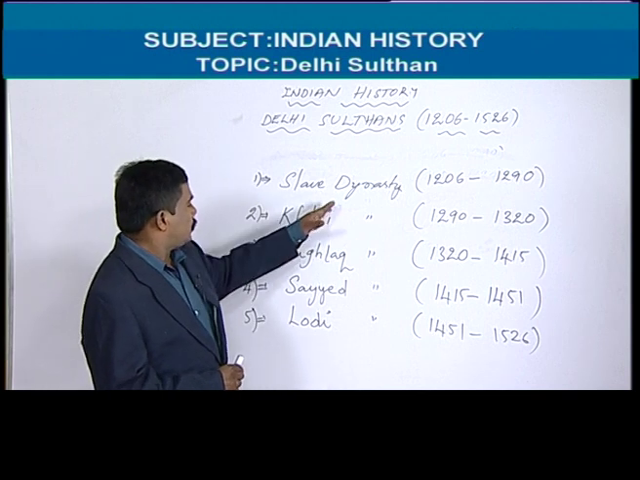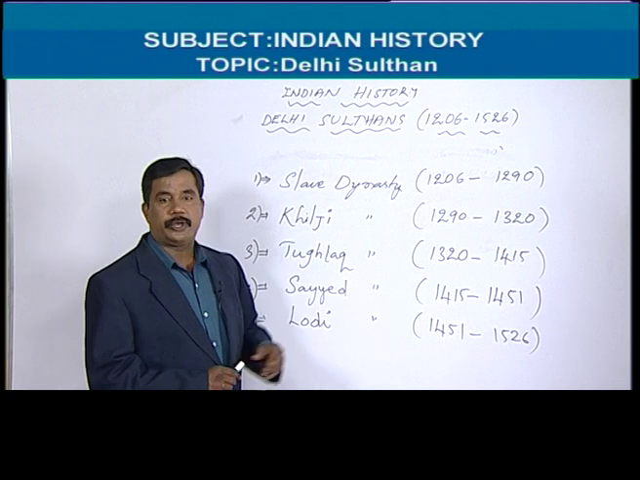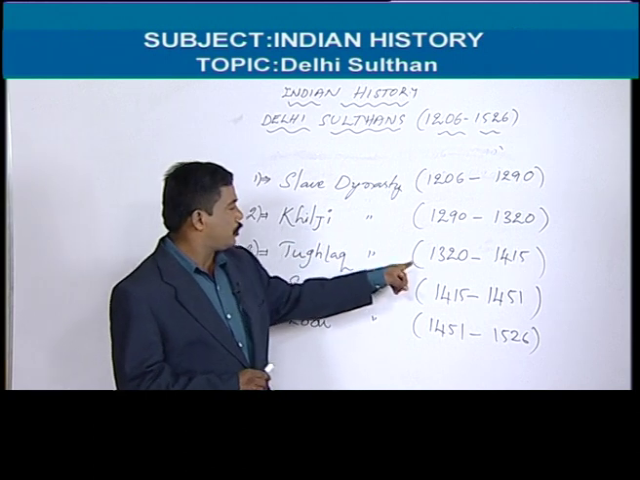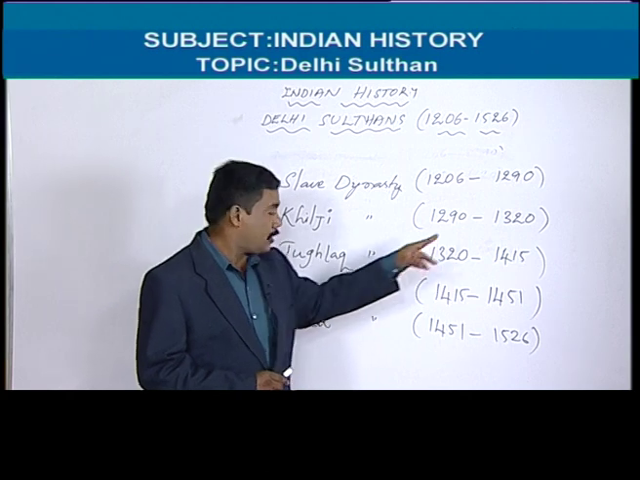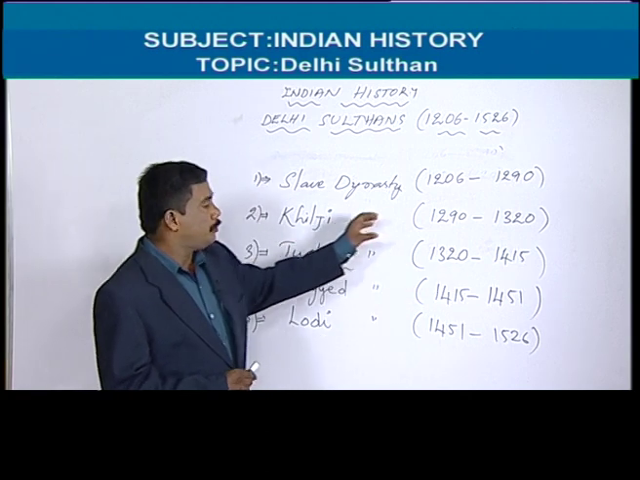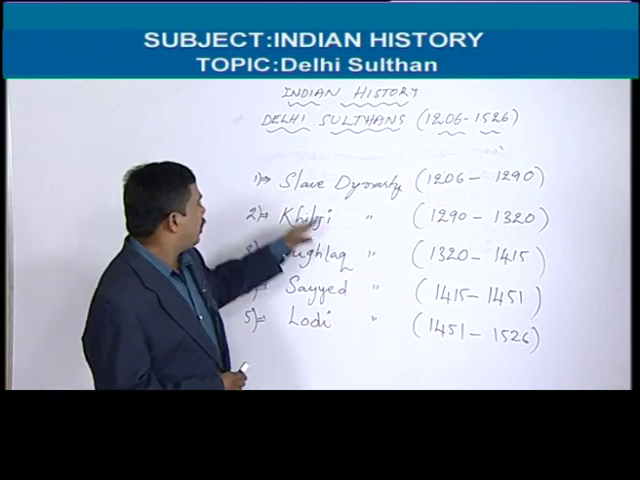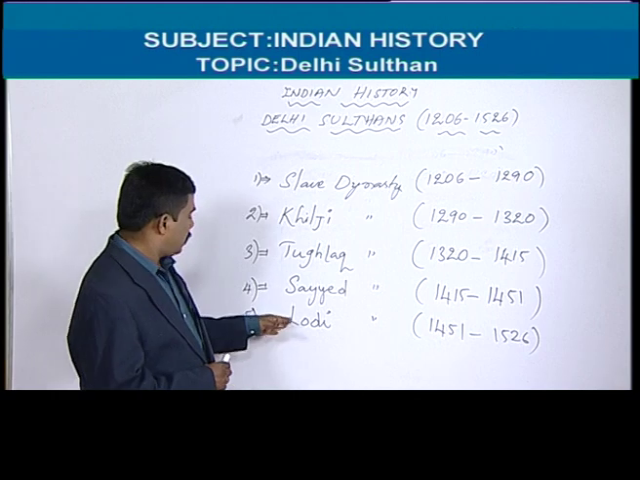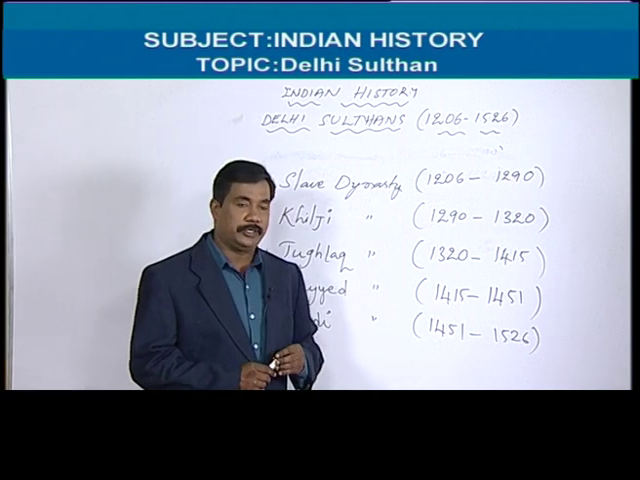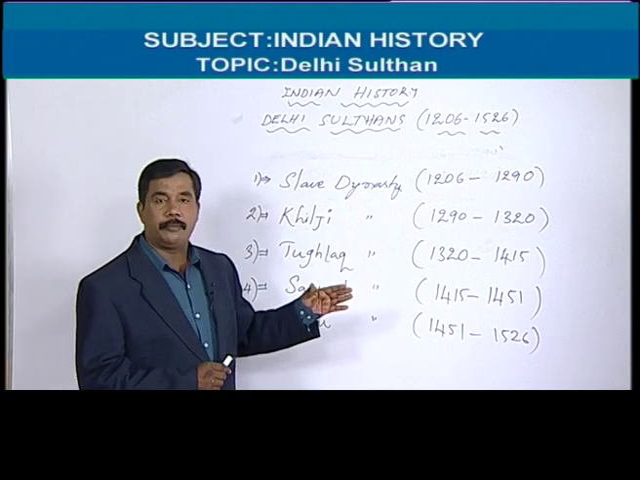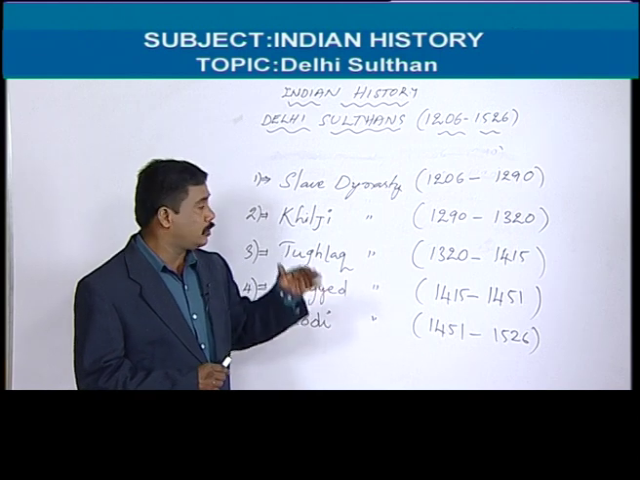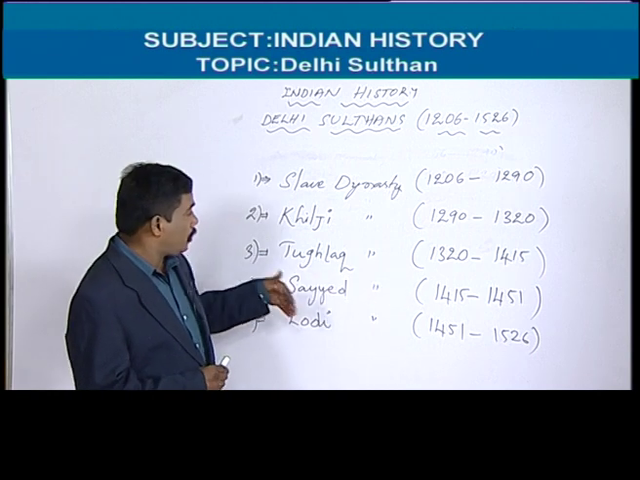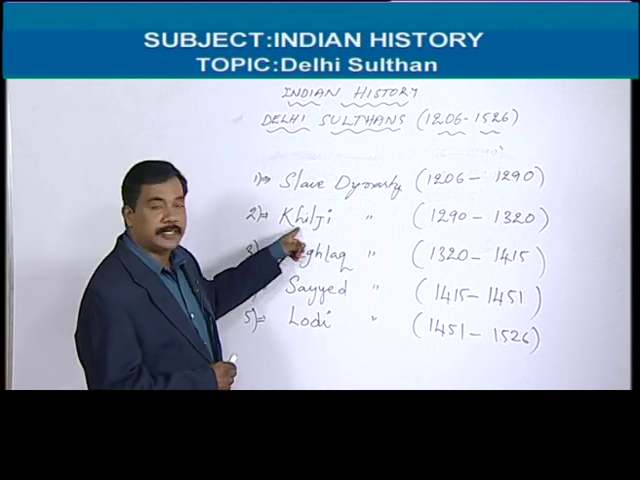Now you see which dynasty ruled for the maximum period in India. The Tughlaq dynasty ruled the maximum period, and the Khilji dynasty ruled the minimum period. But the Slave dynasty had about 10 rulers, and the Lodi dynasty had only 3 rulers. They can ask the question: which Delhi Sultans ruled the maximum period? We can say the Tughlaqs. And who ruled the shortest period? We can say the Khiljis.